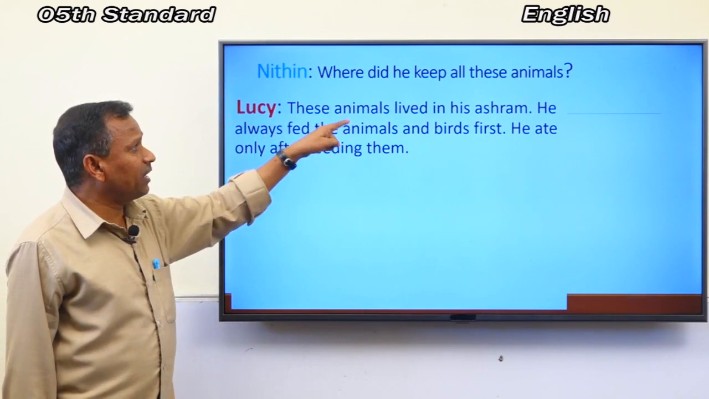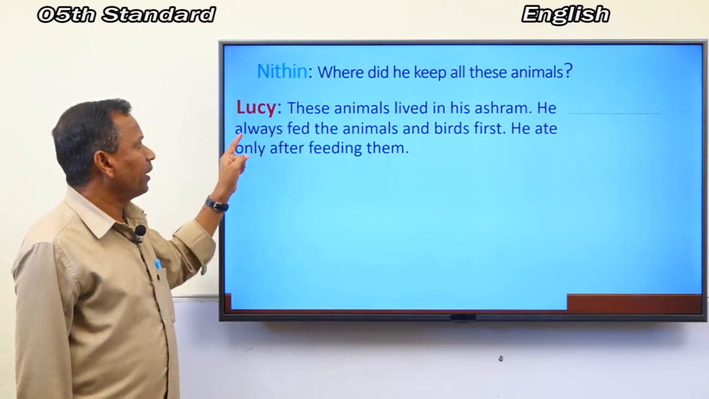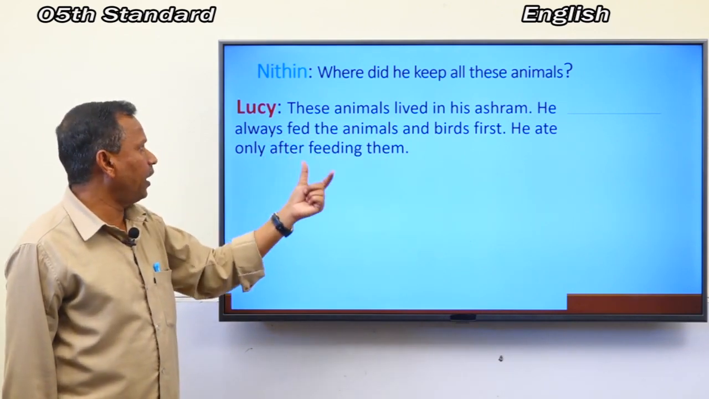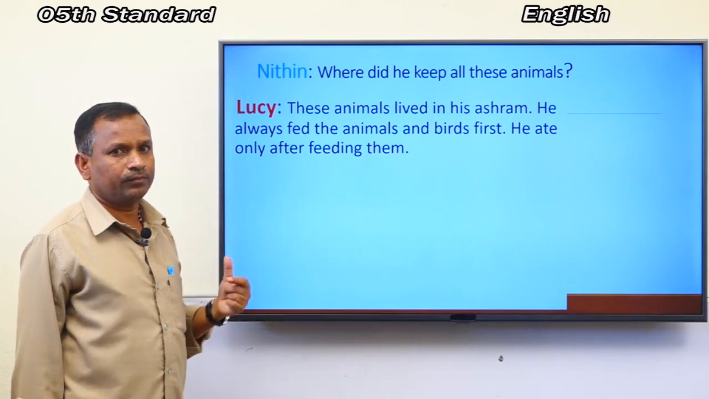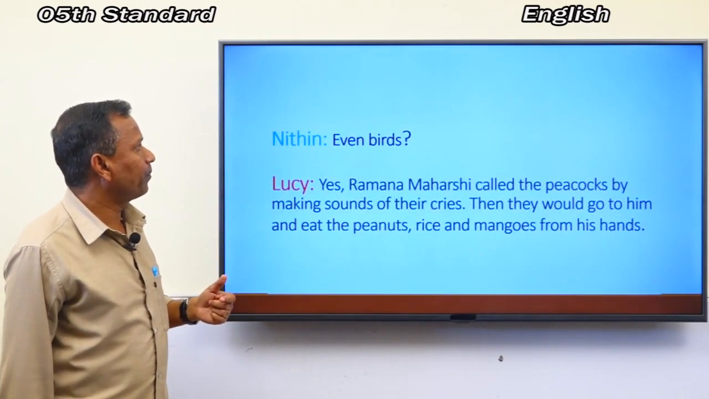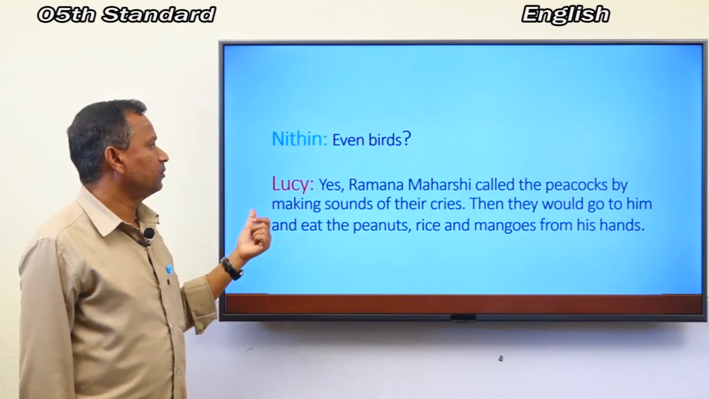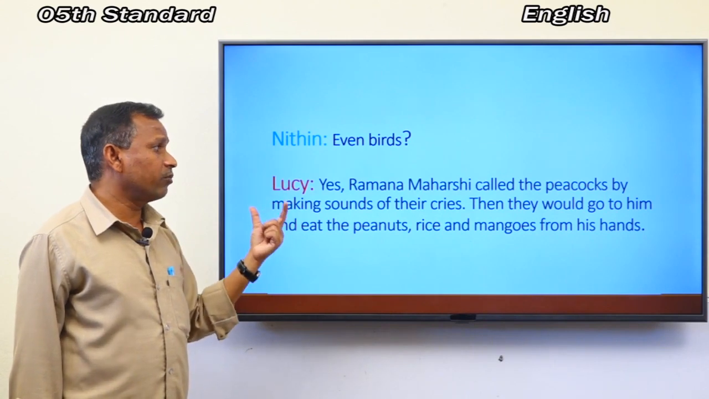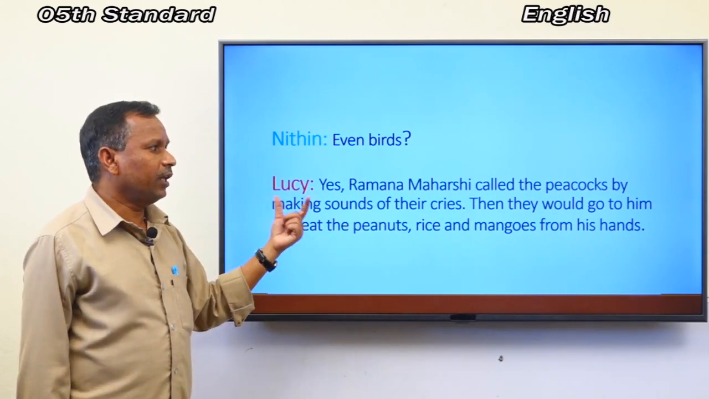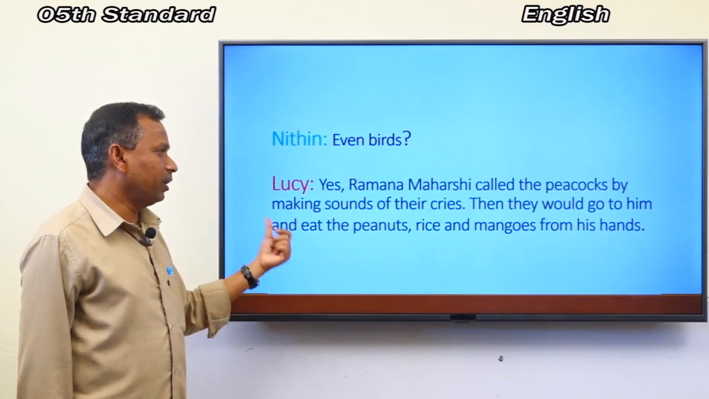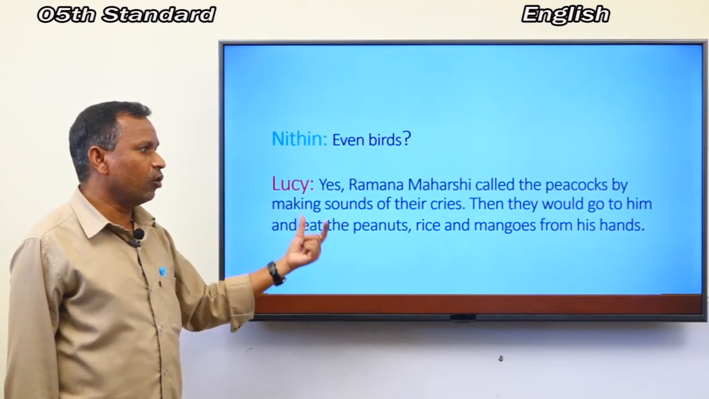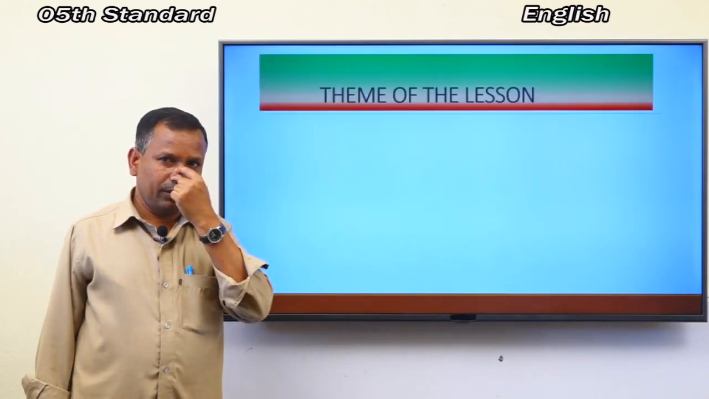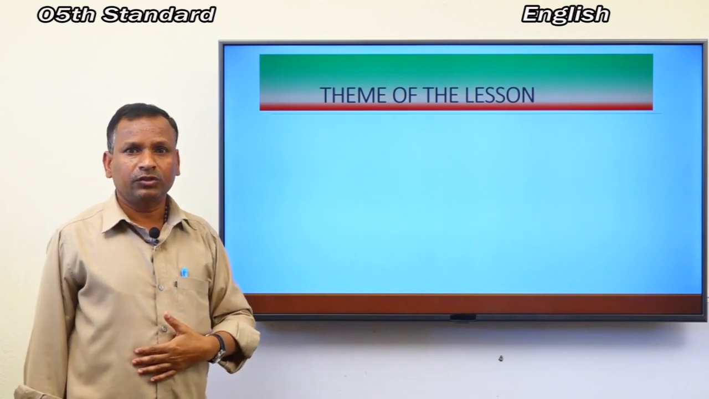Lucy, these animals lived in his ashram. He always fed the animals and birds first. He ate only after feeding them. Nitin, even birds? Lucy, yes. Ramana Maharshi called the peacocks by making sounds of their cries. Then they would go to him and eat the peanuts, rice and mangoes from his hands. Yes, this is about the model reading, children.